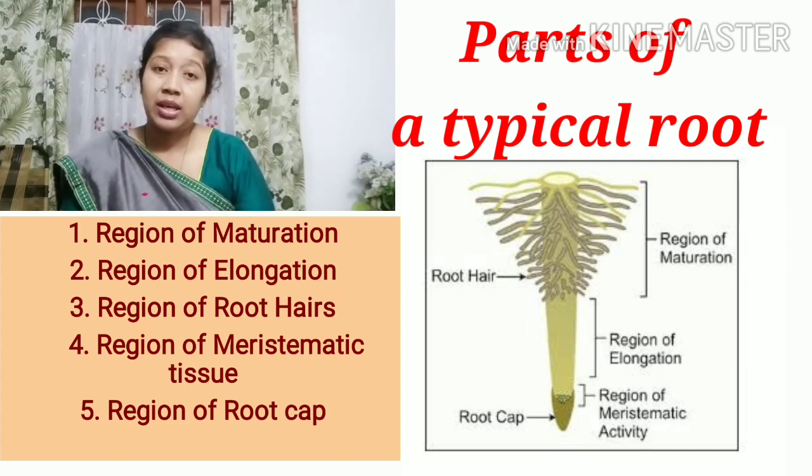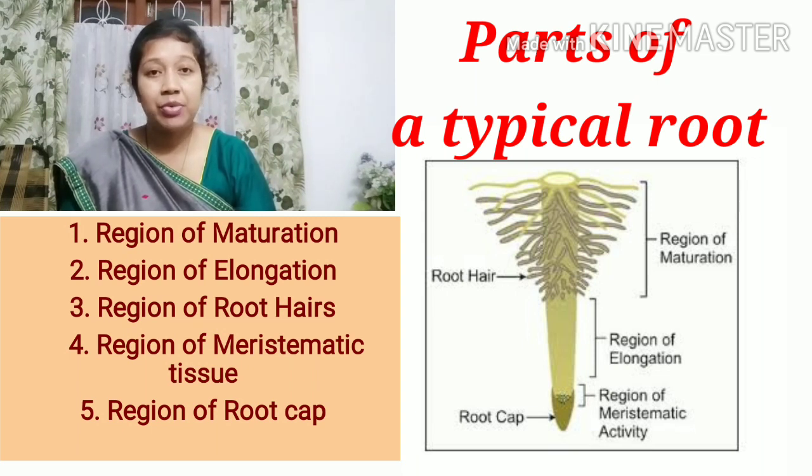And these are made up of, as I have said, very simple tissue called parenchymatous tissue. And this particular tissue secretes some jelly-like substance which is called mucilage, and that helps in smoothing the hard soil, so that the root tip can penetrate into the hard soil and go deep into the soil.